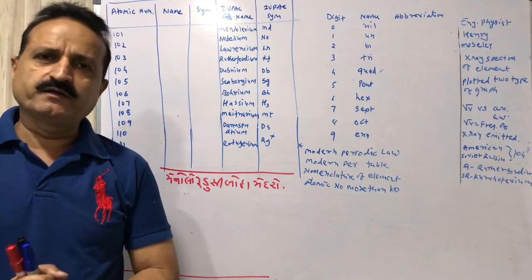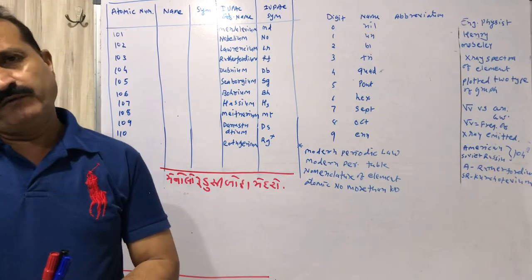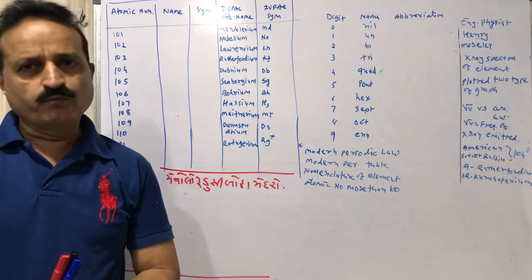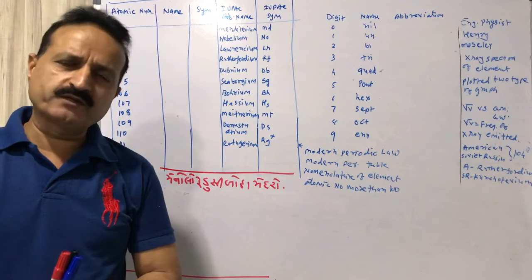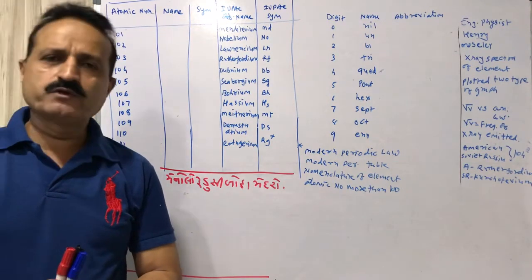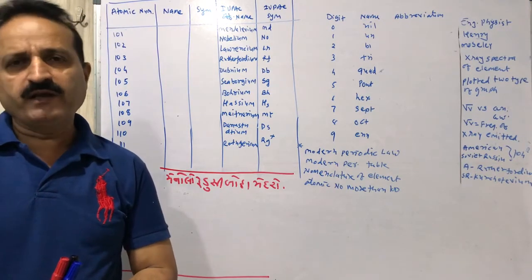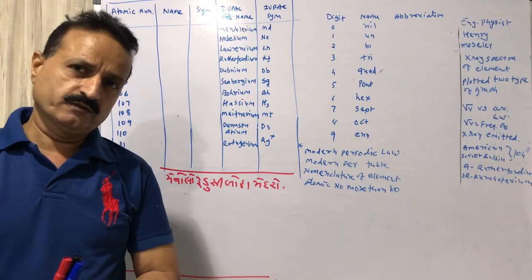We have started chapter number 3, a very important chapter. We have discussed so many fundamental topics related to triads rule and octave rules, and now we are going to arrange elements in the modern periodic table.